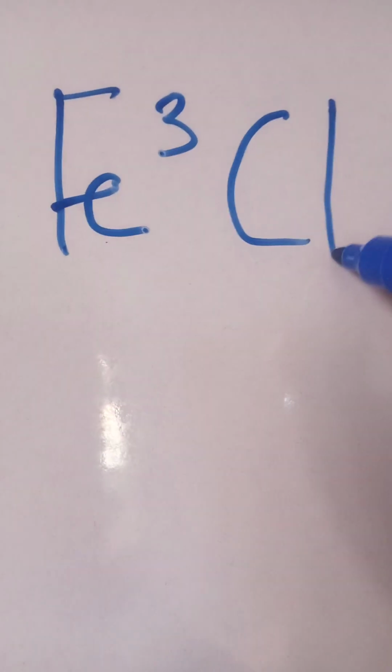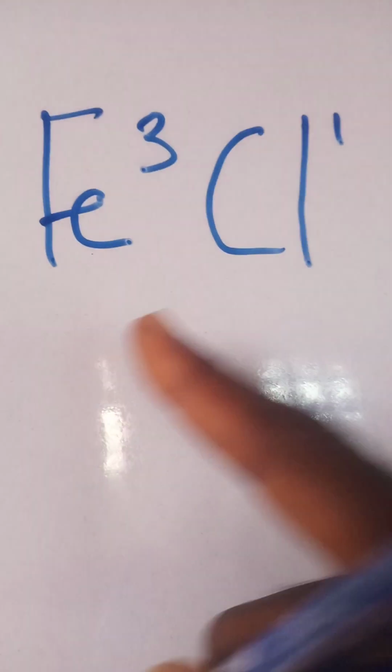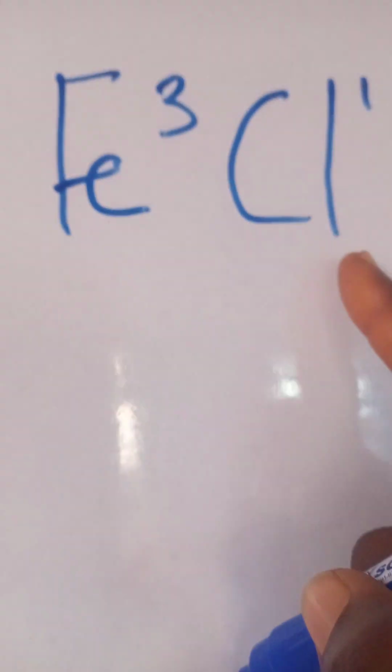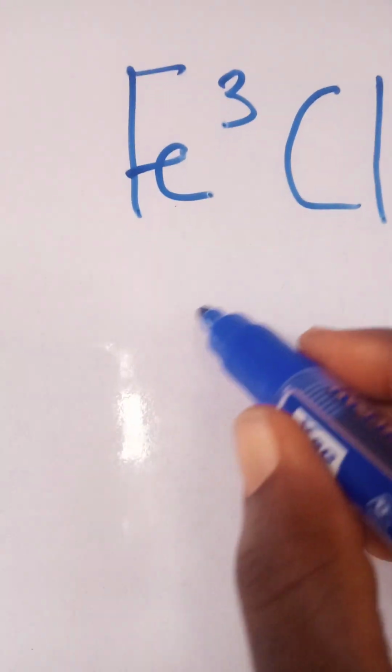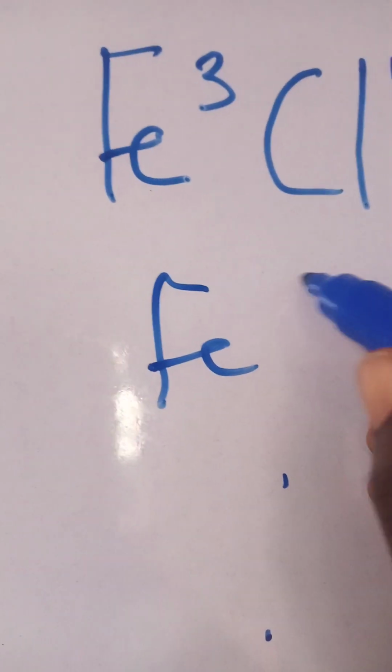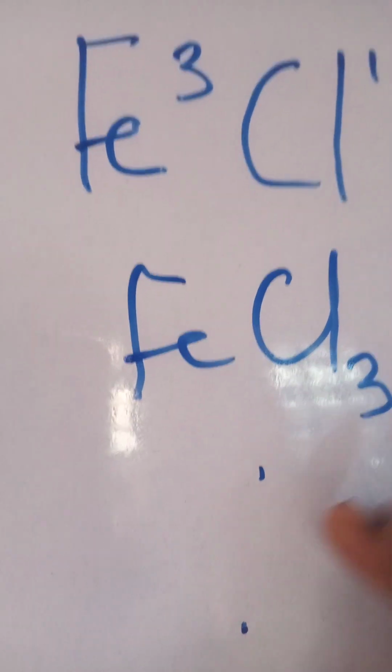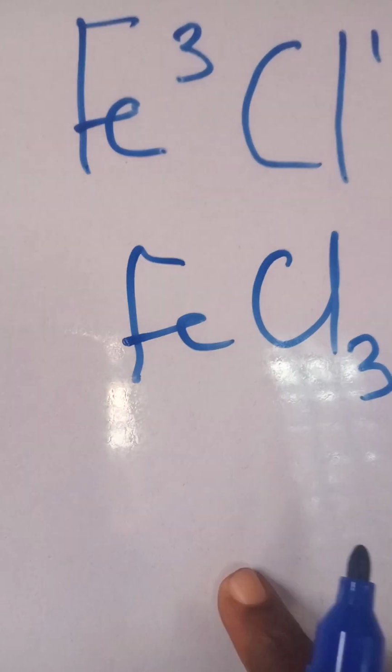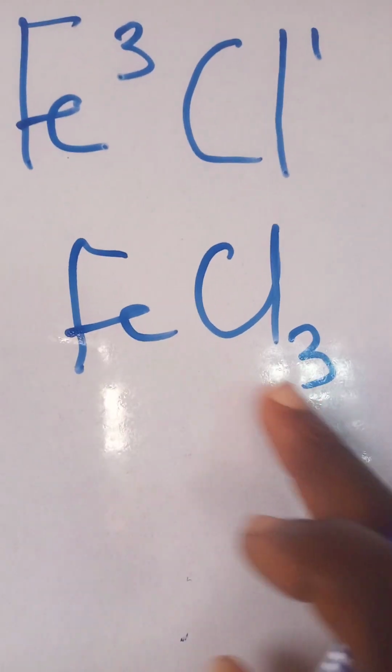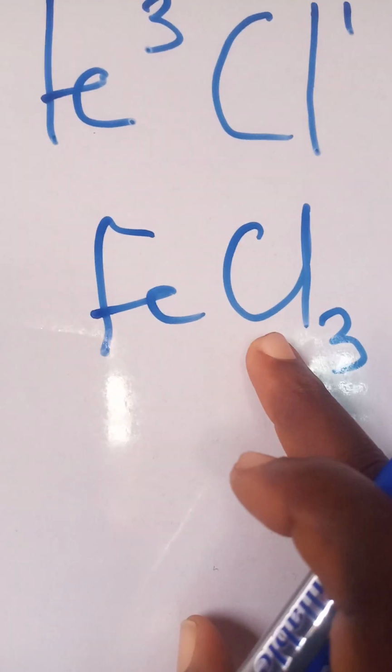If it is iron 3 combining with chlorine to form these, as we said last time, the 3 comes here, the 1 comes here, and it becomes iron 3 chloride. So take note, this 3, as we said last time, is from the iron, not from the chlorine.